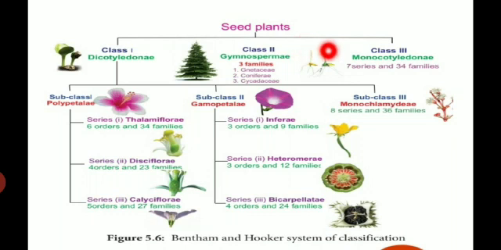The third main class, Monocotyledonae. Mono means only one. The plants contain only one cotyledon in their seed. Leaves have parallel venation. Then fibrous root system and trimerous flowers come under this class. Trimerous means 3 petals or sepals are present in the Monocotyledonae. The Monocotyledonae has 7 series and 34 families.